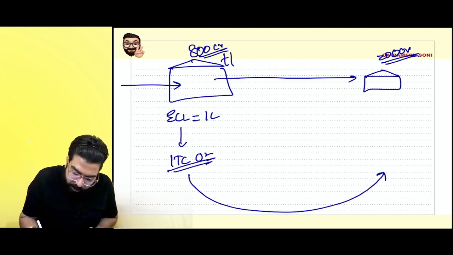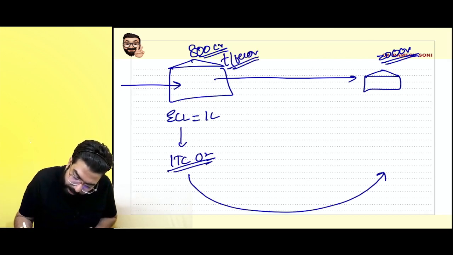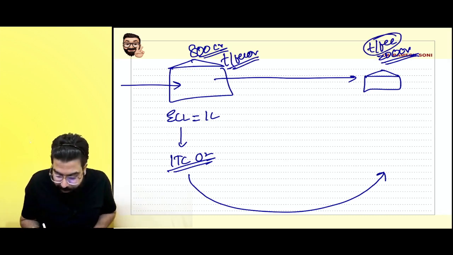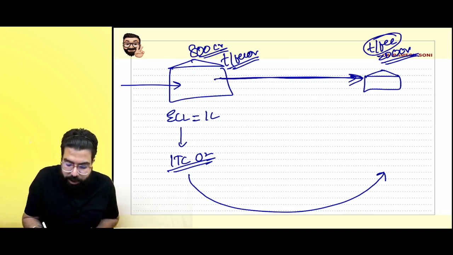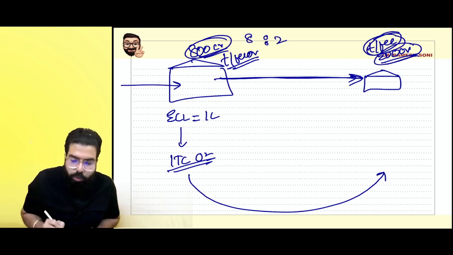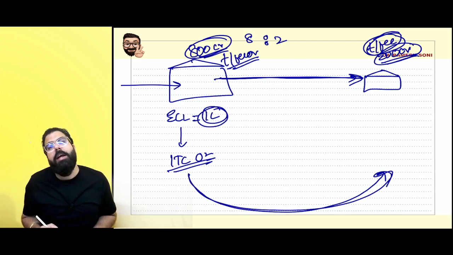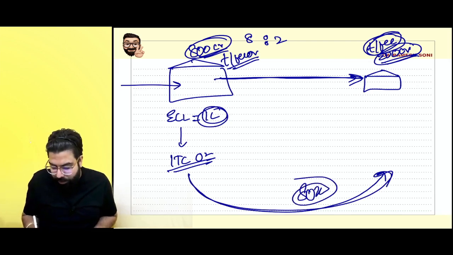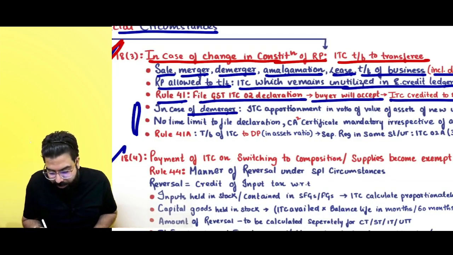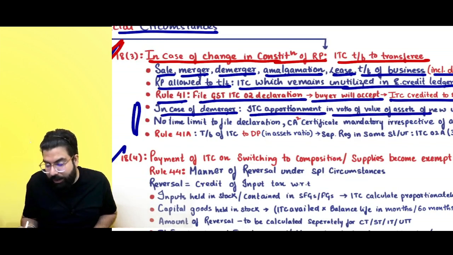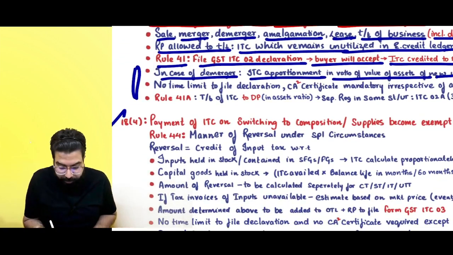So this is the transferor. He has made a small business transfer, he demerged. Whenever you demerge one unit, how much credit will you transfer? They told us, in the ratio of the asset. How much ratio of asset? 8:2. So sir, how much credit will you transfer? You will transfer the credit in the ratio of your asset. 80,000 of credit you will transfer. In case of demerger, ITC is apportioned in the ratio of the assets of the new unit.